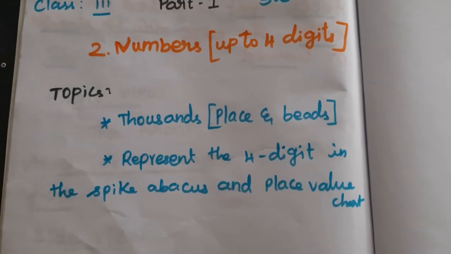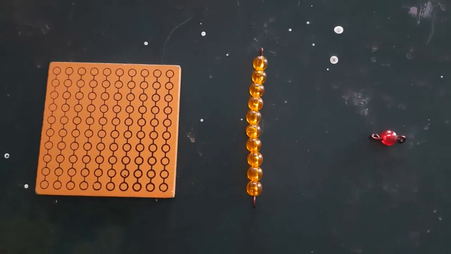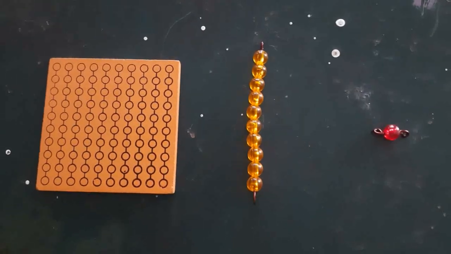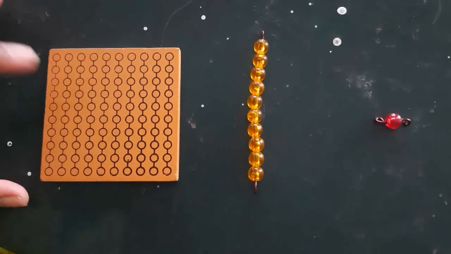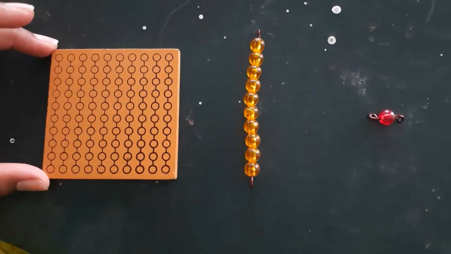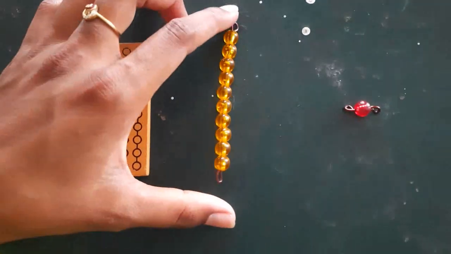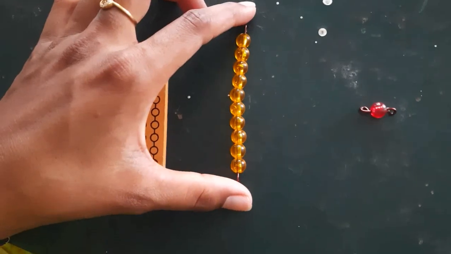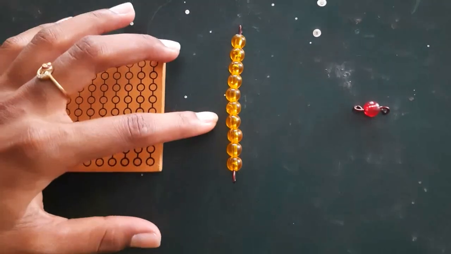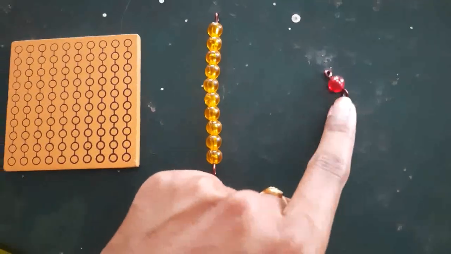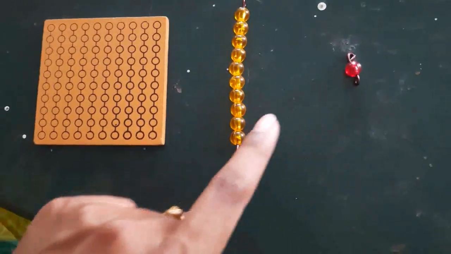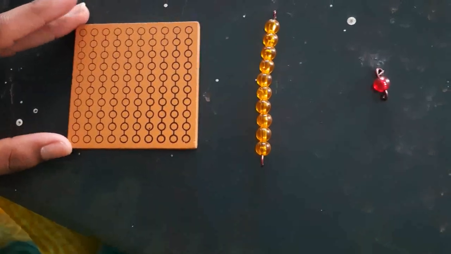Before we enter the lesson, first we have to recall the beads. So already you know that. This is the representation for the 100 place. Very good. This one is the vertical bead, which represents tens. Next one is a single bead, which represents ones. So this is the ones bead, the tens bead, and this is the 100 bead.